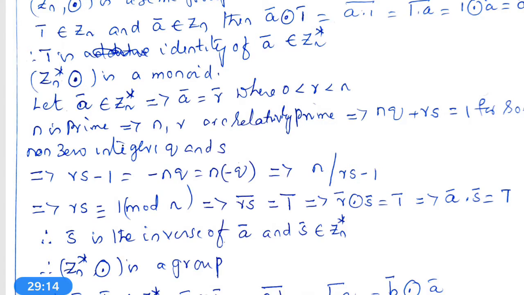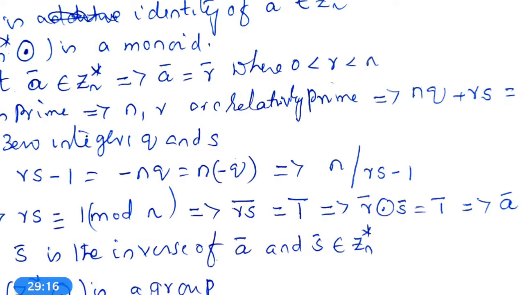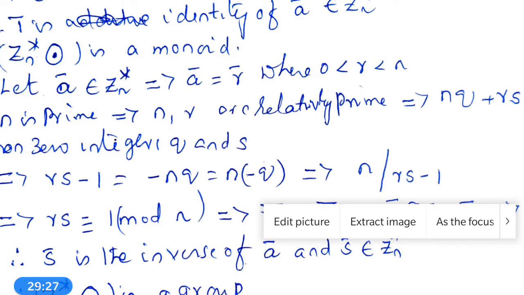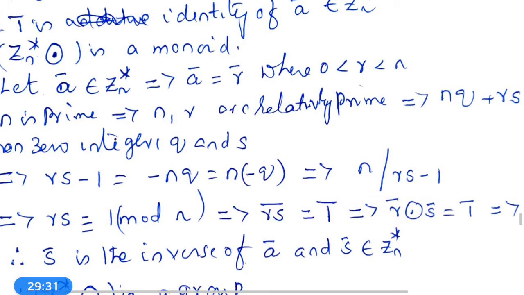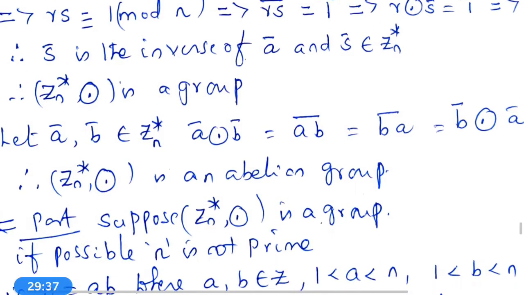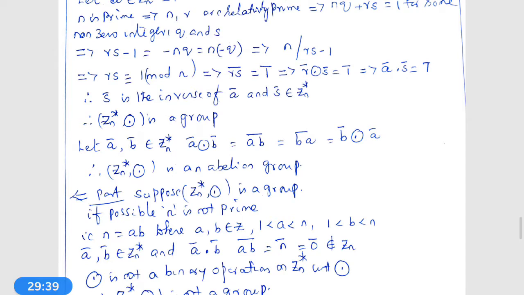This implies rs is congruent to 1 mod n. This implies rs bar is equal to 1 bar. Implies R bar dot S bar is equal to 1 bar. Implies S bar is the inverse of A bar and S bar belongs to Zn. Therefore, Zn star, circle dot is a group.